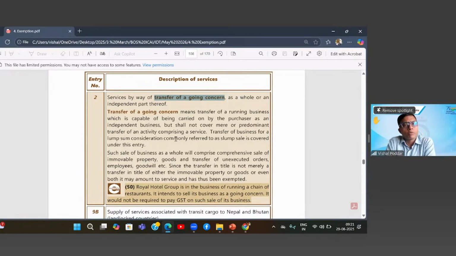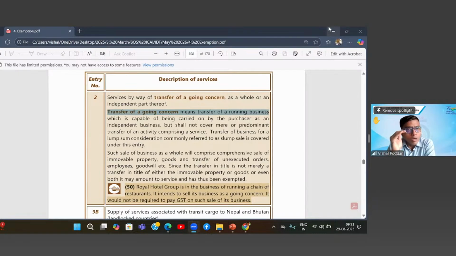Now, firstly, you have to go to Schedule 2, because if I am transferring my business, there are two possibilities. One is I may transfer the business, which is a running business, as a whole. In such a case, it becomes a transfer or supply of service as per Schedule 2. So let us first, before landing on this exemption point, do classification. If I am transferring the business as a whole, a running business, in that particular case, it will be a supply of service first, and only then this exemption applies.